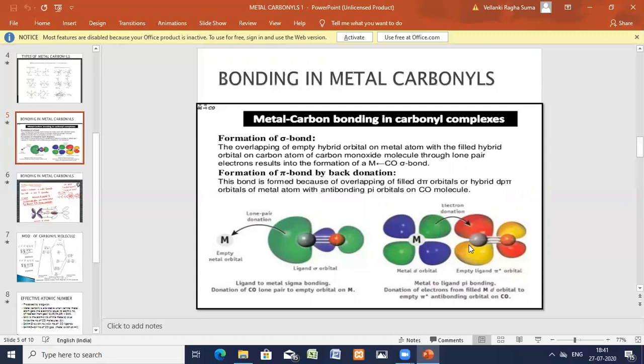I have shown you the carbon monoxide molecular orbital diagram, and I have explained the bonding in metal carbonyls.